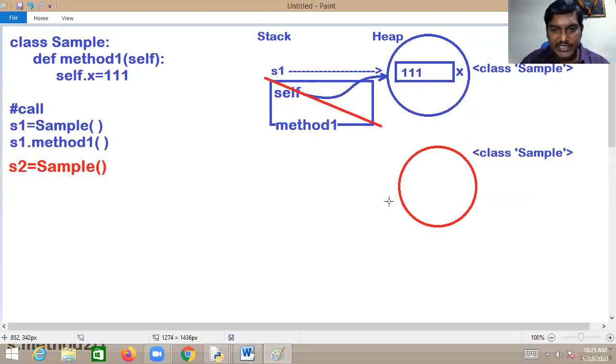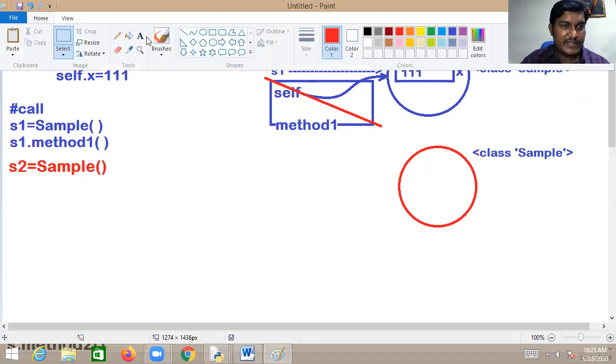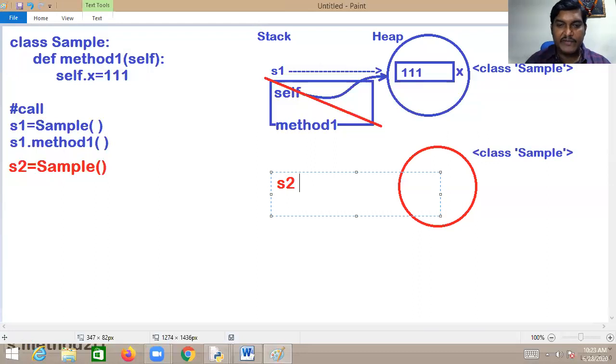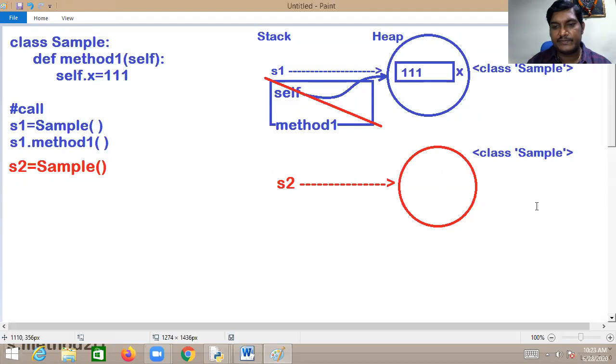So now this object is referred by what, sir? Now this object is referred by S2. Very easy, ladies and gentlemen. This object is referred by S2 now. This is what happens up to this line.